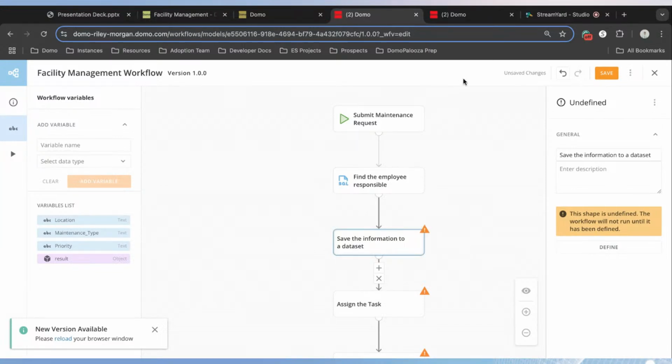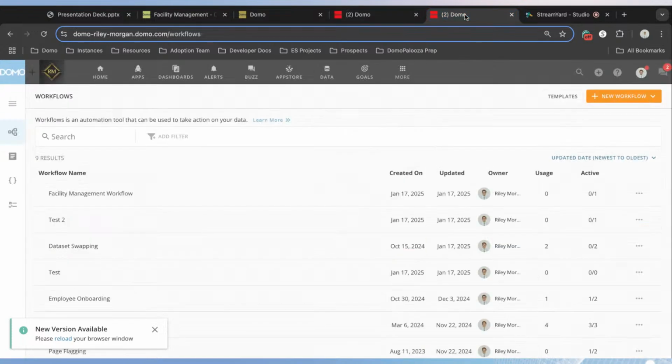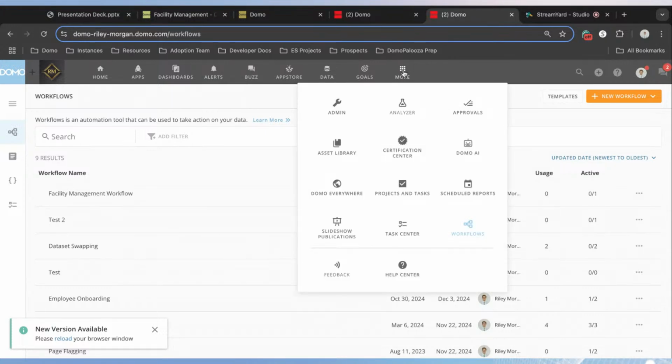And so what I want us to do here is we're going to open up that second tab of Domo, and we're going to open up our AppDB tool inside of our Domo instance. So keeping your workflow still open, in a new tab, what I'd like to ask is if we can open up our More tab. And under the More tab, we have this section called our Asset Library. And our AppDB is going to be found in this Asset Library tool.